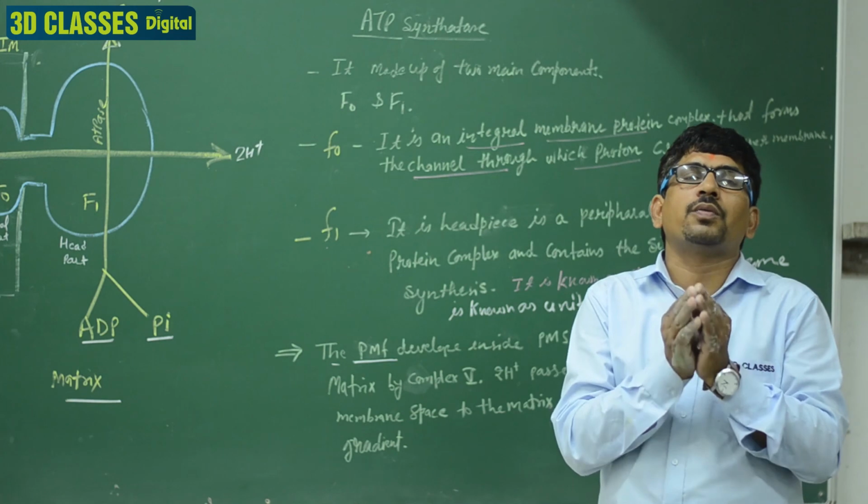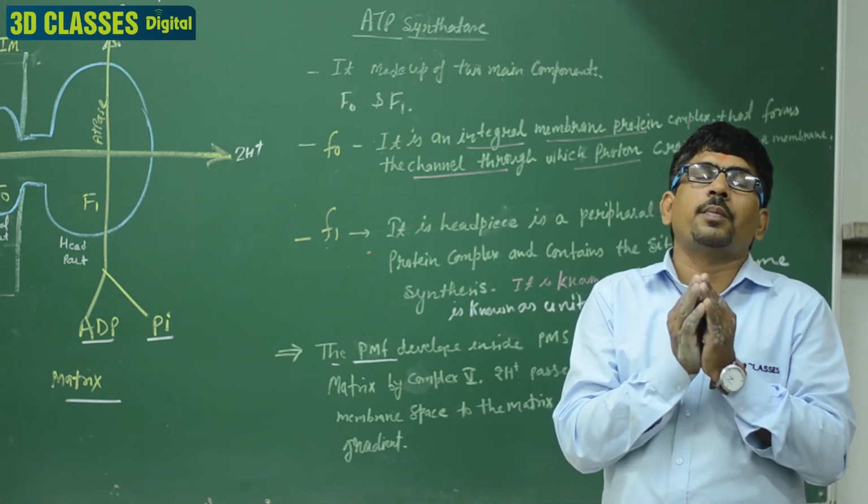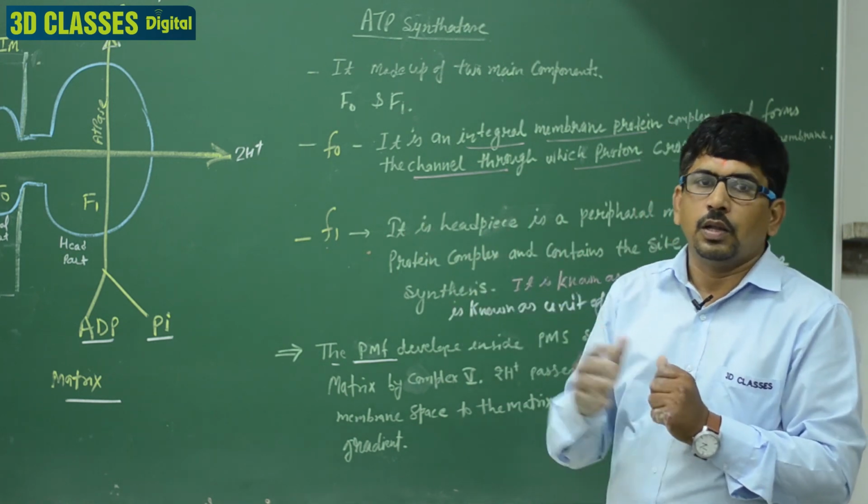First, the definition of the electron transport system and the general points of the ETS, second, the mechanism of ETS, and third, the diagram of the ETS. Clear? Please note down.